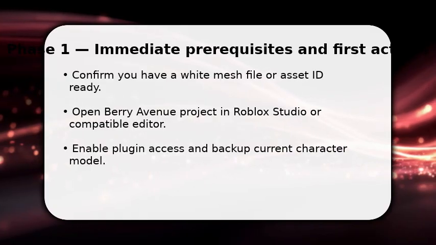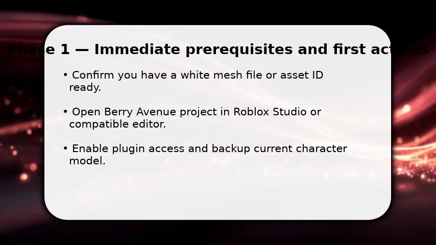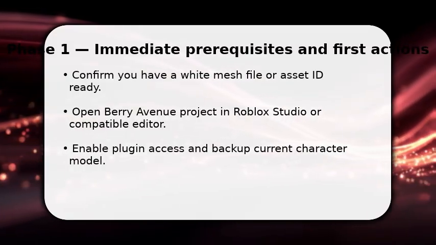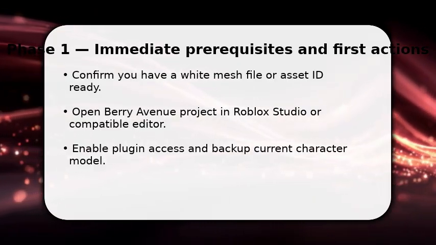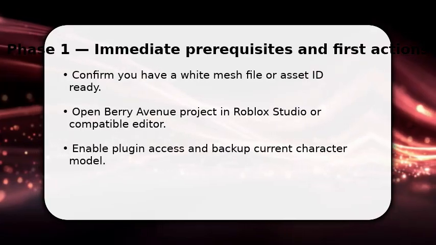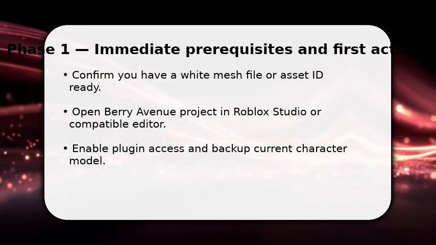You start by ensuring the white mesh exists and is permitted for use. This matters because asset permissions block runtime changes. Once done, open Berry Avenue in Roblox Studio and load the character model you will modify. Make a quick backup of that character.